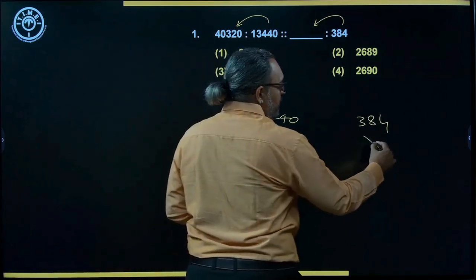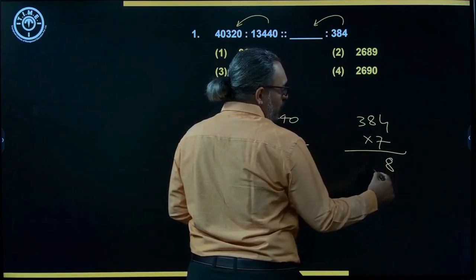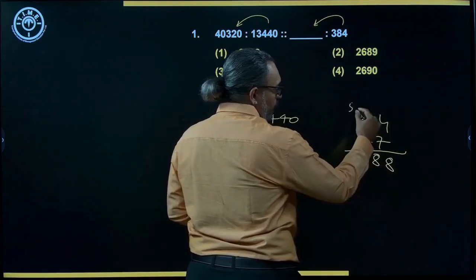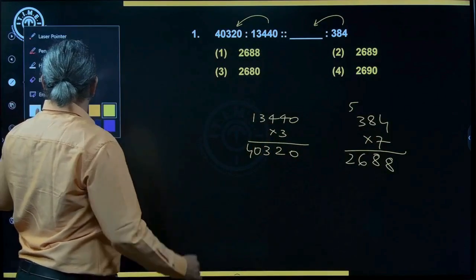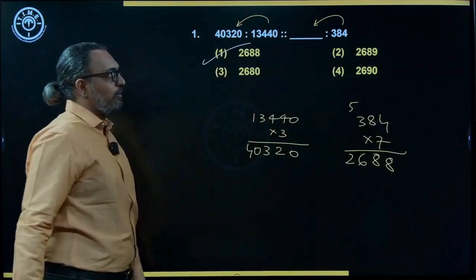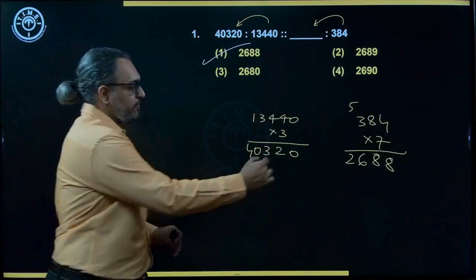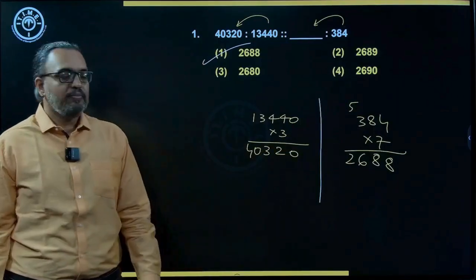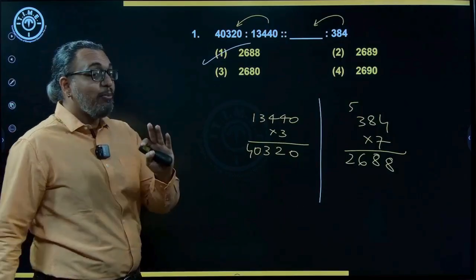So basically this is 7 times. When I do that, 28 carry 2, then 8 carry 5, 21 plus 5, 26. So 2688. So that's available in option 1. So divisibility, not the same number, but divisibility. Understood? Right.